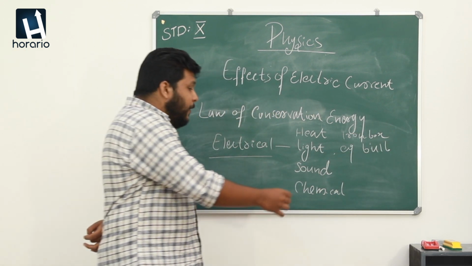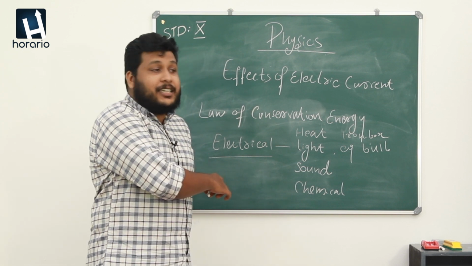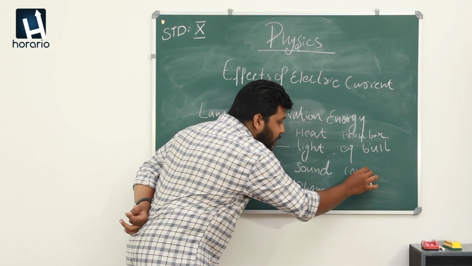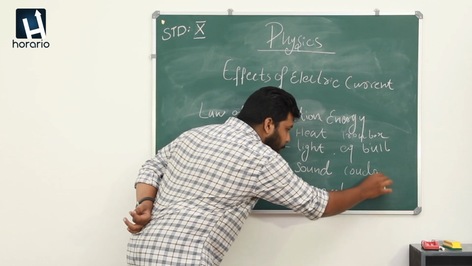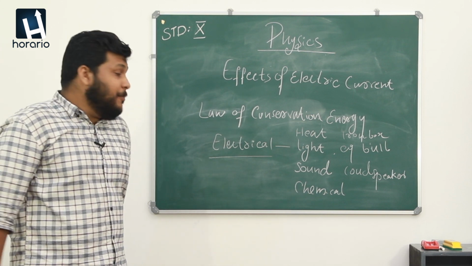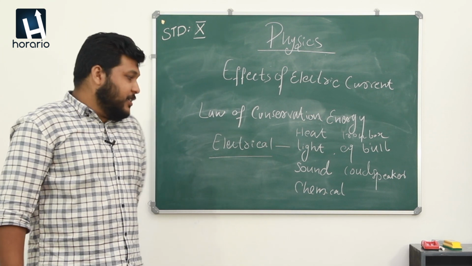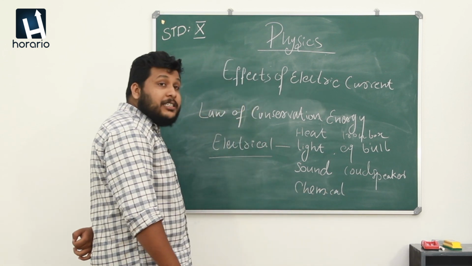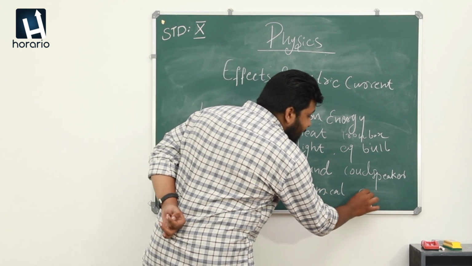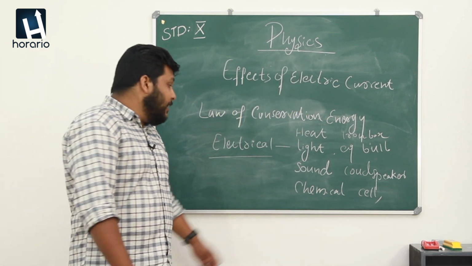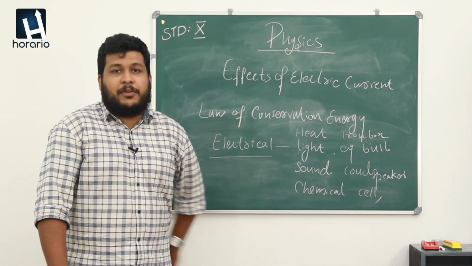In the case of a loudspeaker, the electrical energy is converted into sound energy. Therefore, we can say the loudspeaker is an example of energy conversion from electrical to sound energy. And for conversion from electrical energy to chemical energy, a cell or a battery is a perfect example.